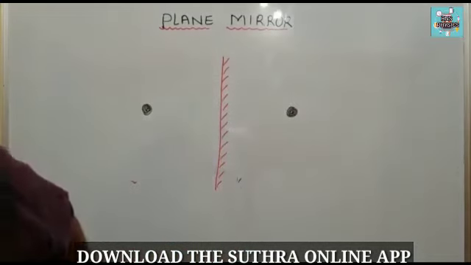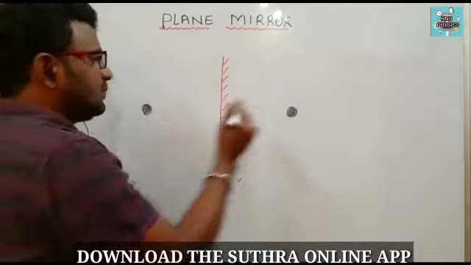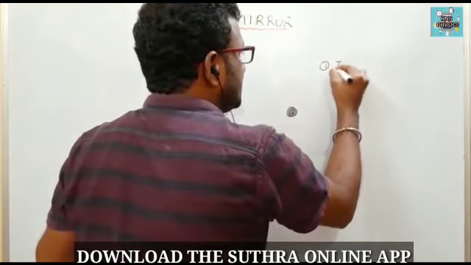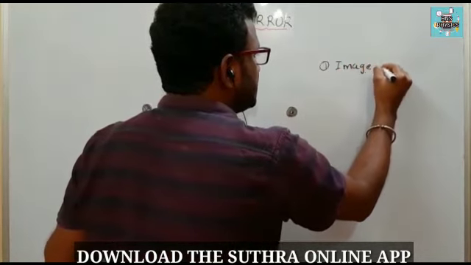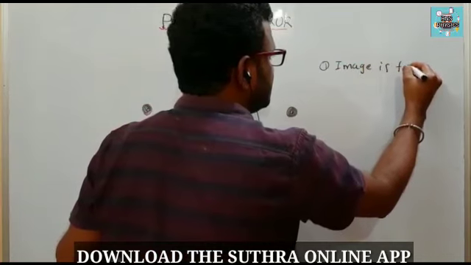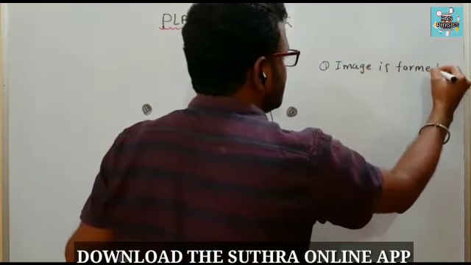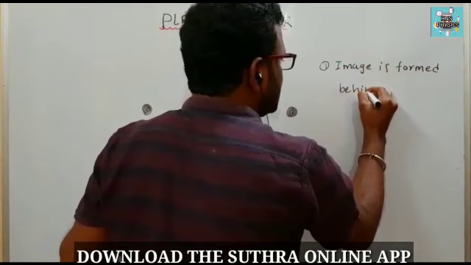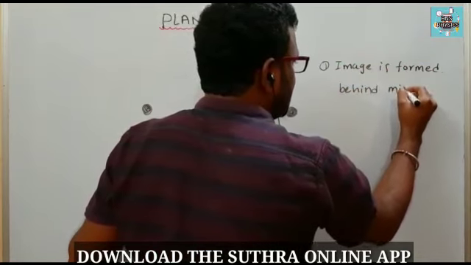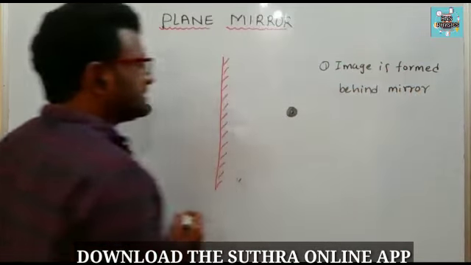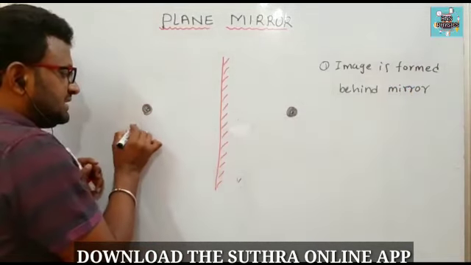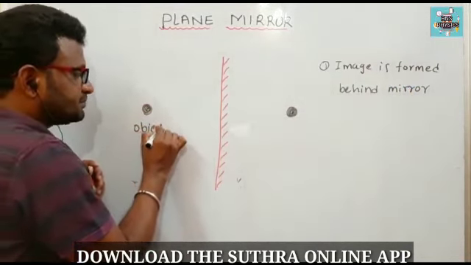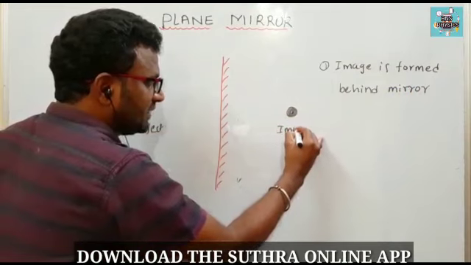The first point: the image is formed behind the mirror. This is the first characteristic of image. Next, this is your object and this is the image.